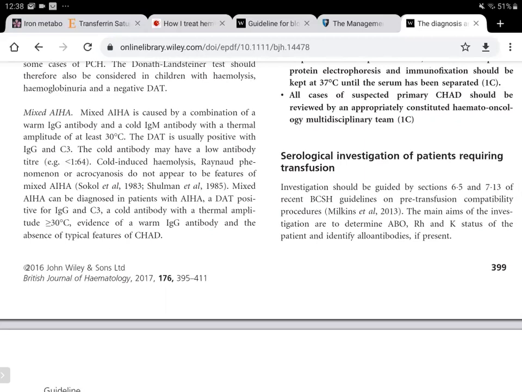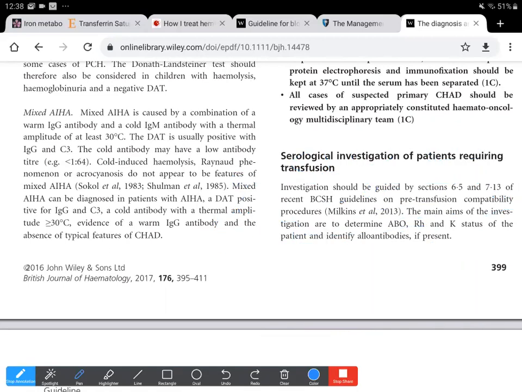not only for the diagnostic part, but also for the therapeutic part, because these patients will need blood transfusion, and we need to find the most compatible blood for them. So investigation should be guided by the guidelines on pre-transfusion compatibility procedures that are mentioned in section 6.5 and 7.13.